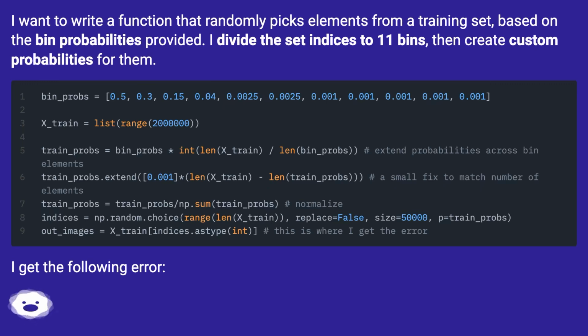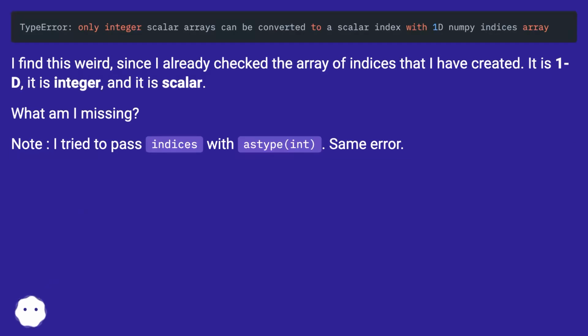I get the following error. I find this weird, since I already checked the array of indices that I have created. It is 1D, it is integer, and it is scalar. What am I missing? Note, I tried to pass indices with a type, int. Same error.